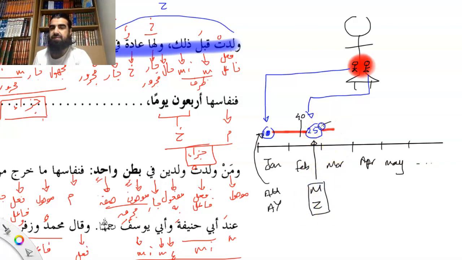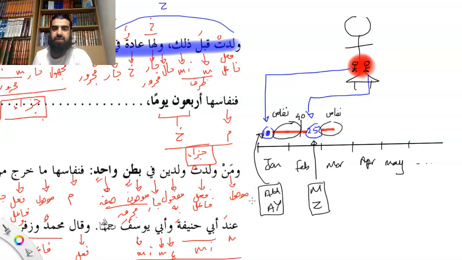So that's the ikhtilaf. You see how this ikhtilaf develops. It's because we don't have anything from the time of the Prophet ﷺ or the Sahaba with regards to how we deal with this. So that's why this ikhtilaf comes about. Okay, so Abu Hanifa and Abu Yusuf say the first child, and Muhammad and Zufar say the second child. Right, let's have a look at the text then.